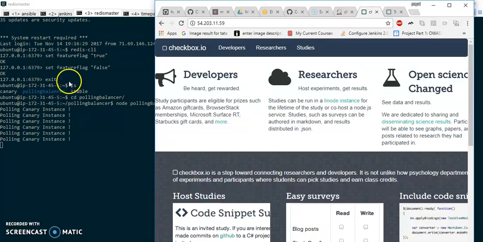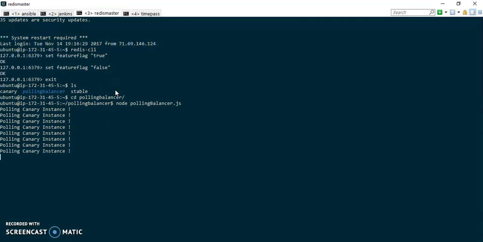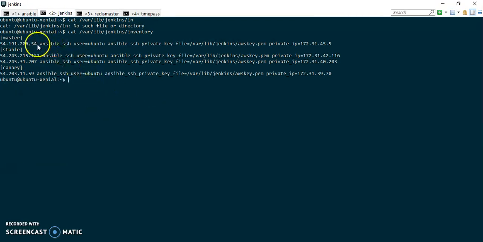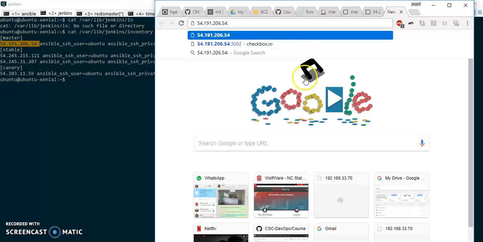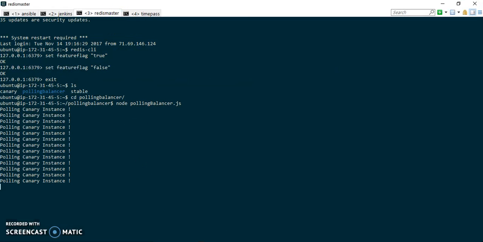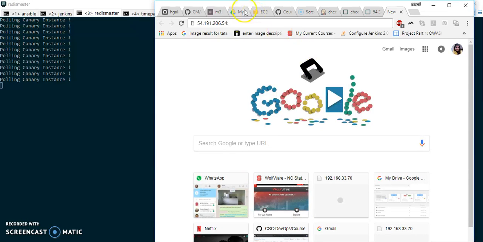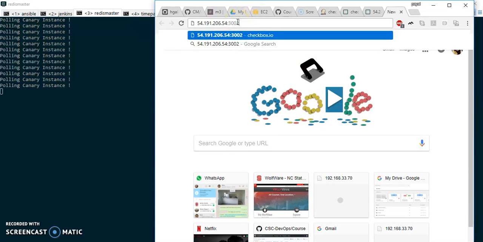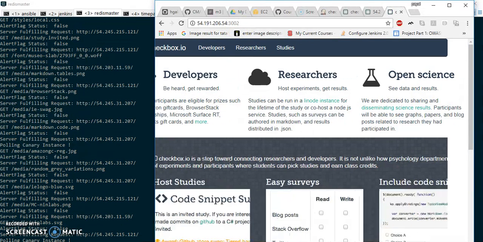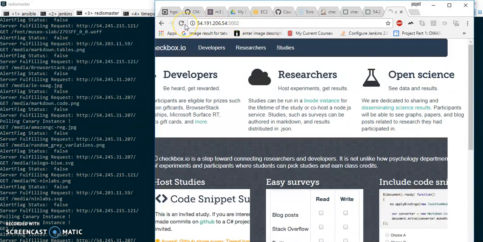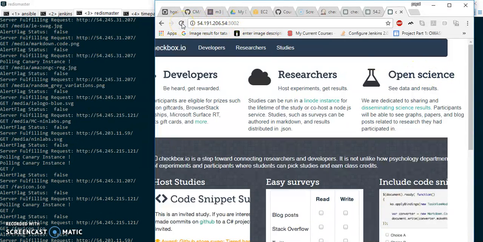Let's go to the IP of the Redis master. That is the master that has our balancer code, and see if we can access it. So I'm going to go here. The port that we've set up to use is 3002. Let me just switch logs so that you can see what logs show up. So here I'll go to 3002, and it got rendered, and as of now it came from a stable instance. Let me refresh again, a stable instance.